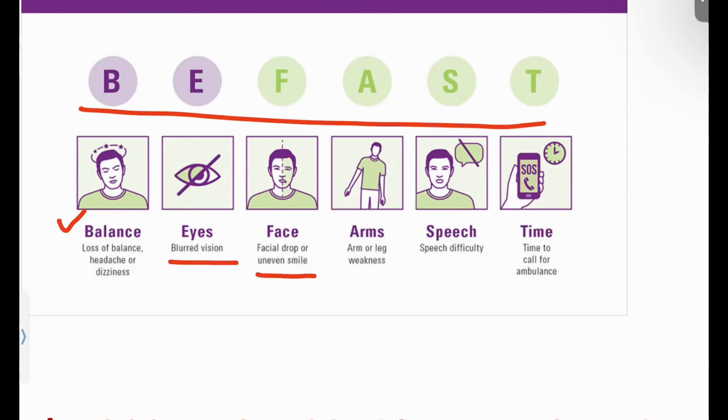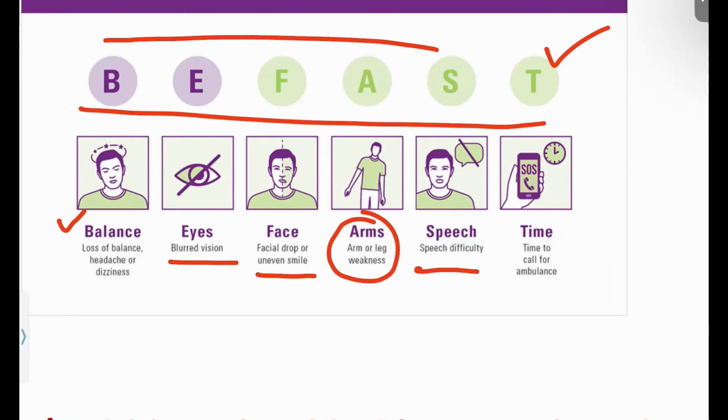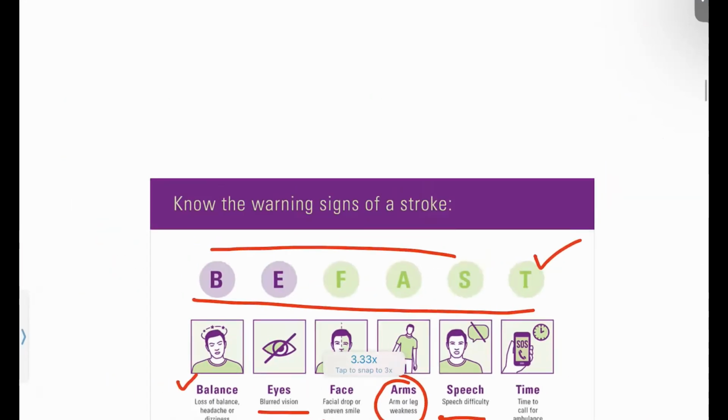And facial drop, facial paralysis, or arm weakness, on the unilateral side or the bilateral side, any hemiplegia or diplegia presented in this patient. Slurred speech, or the patient is having sudden onset of speech difficulty. What we have discussed earlier, the aphasias, Broca's aphasia or Wernicke's aphasia. With consideration of all these, it is time to call for an ambulance or emergency care to treat this patient as soon as possible. This is one of the score protocols that can be used.